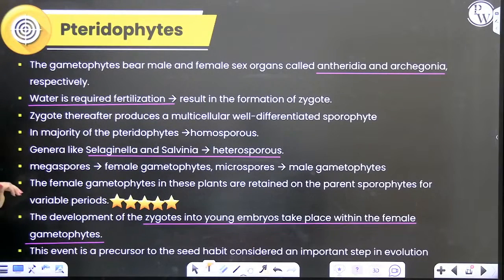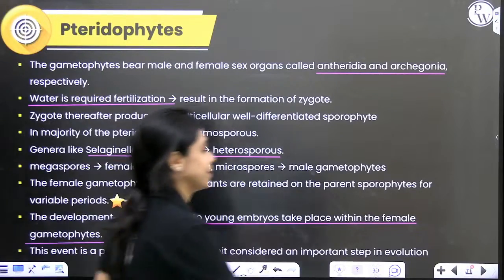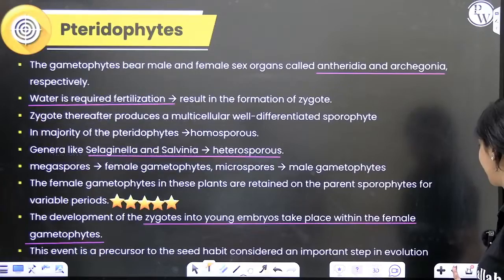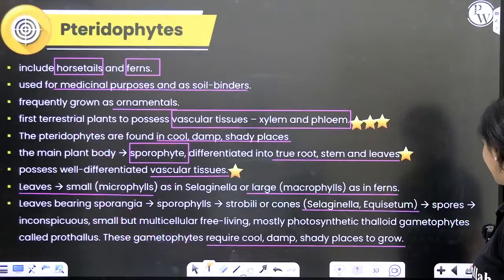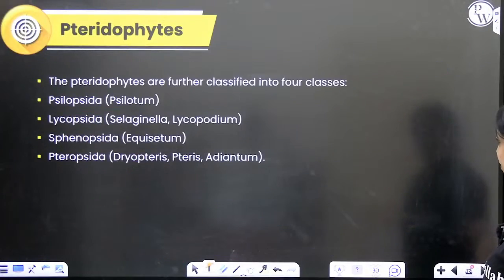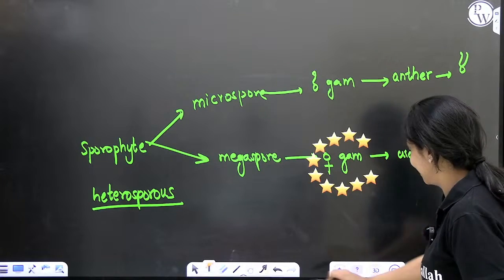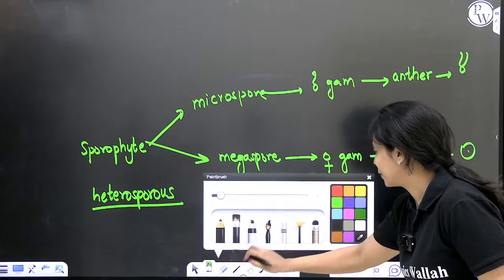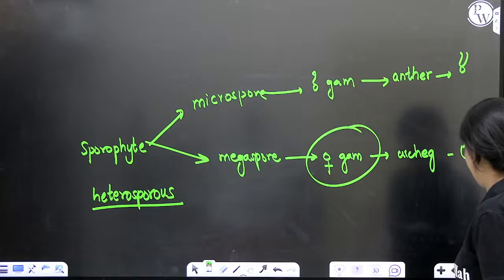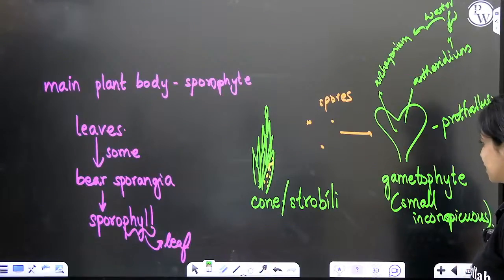Female gametophytes over here, whenever it is heterosporous, the female gametophytes, I told you it will be separate, right? Male and female will be separate, I just told you. Okay, so it will be separate. Whatever female gametophyte is there, this female gametophyte will not have independent existence.